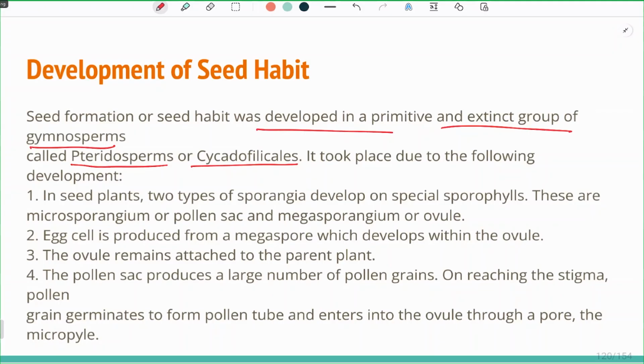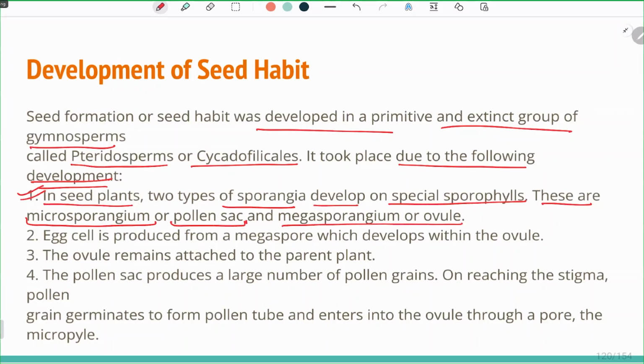So how does the development of the seed habit take place? It took place due to the following developments. What were the developments that helped in the formation of the seed habit? First, in seed plants, two types of sporangia develop on special sporophytes. These are the microsporangium, the pollen sac, and the megasporangium or ovule.